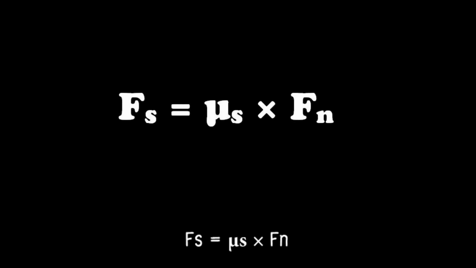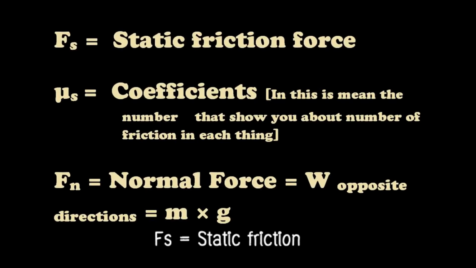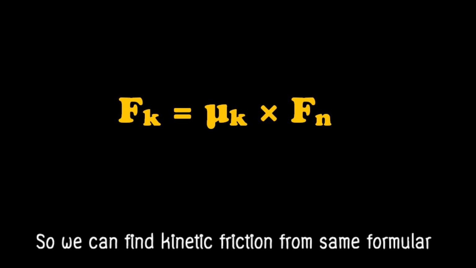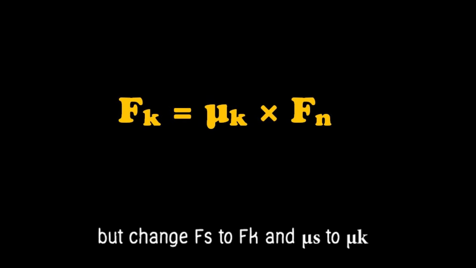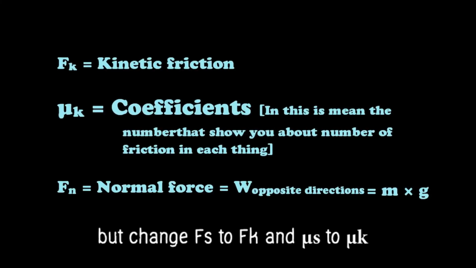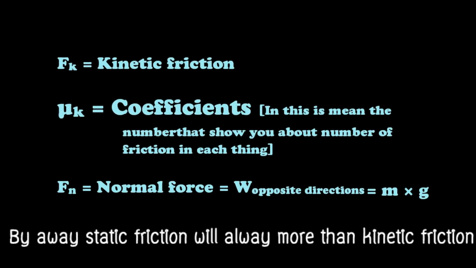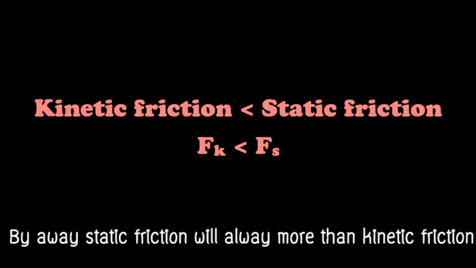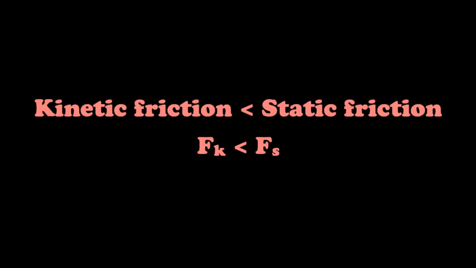We can find static friction from this formula: Fs equals mu s times Fn. Fs is static friction, mu s is the coefficient, and Fn is the normal force. So we can find kinetic friction from the same formula, but change Fs to Fk and mu s to mu k. By the way, static friction will always be more than kinetic friction.